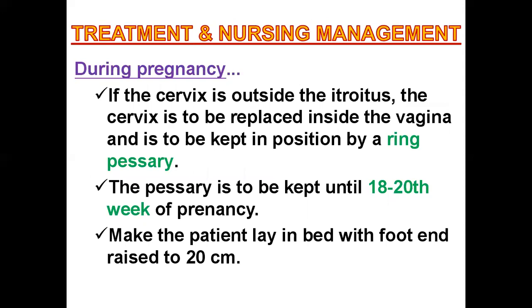So during pregnancy, if the cervix is outside the introitus, the cervix is to be replaced inside the vagina and is to be kept in position by a ring pessary. The ring pessary is to be kept until the 18th to 20th week of pregnancy. Make the patient lie in the bed with the foot end raised to 20 centimeters.